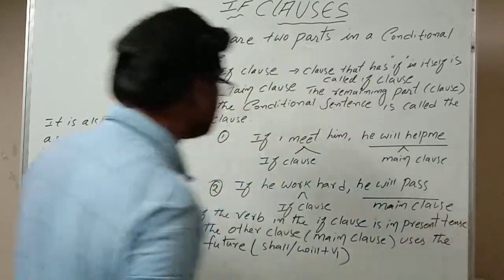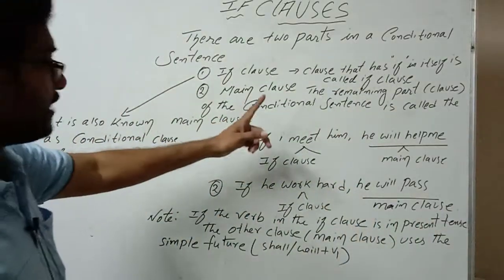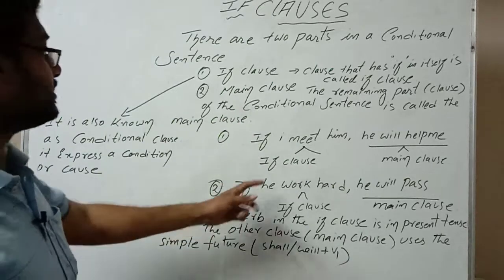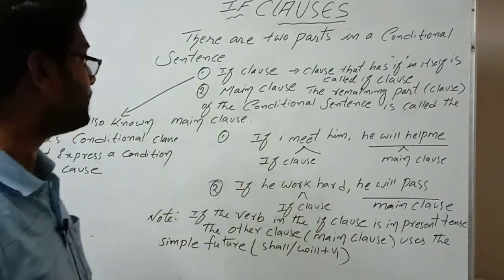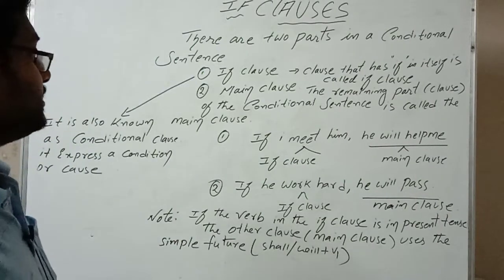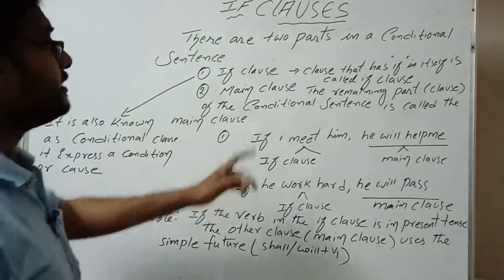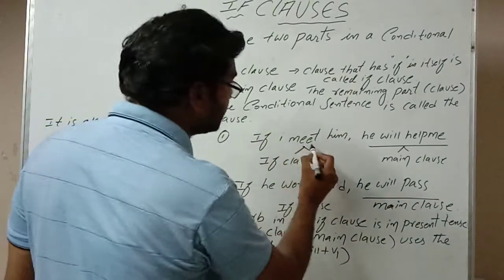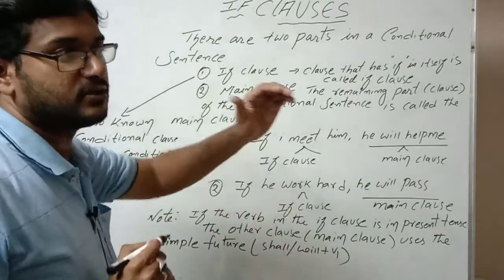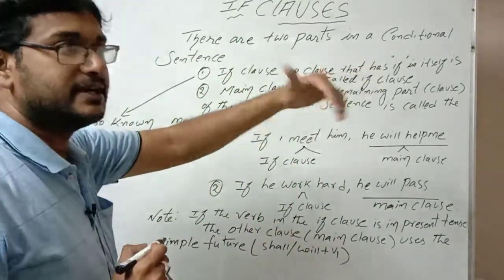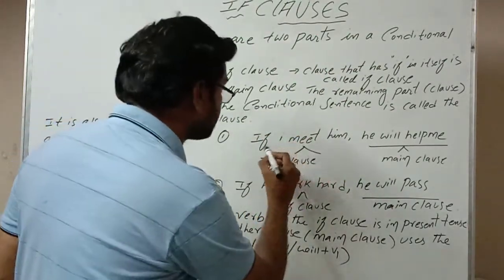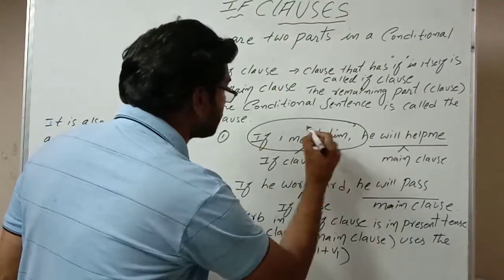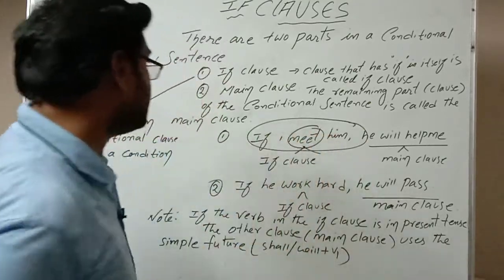Now one thing you have to note: if the verb in the if clause is in simple present tense, you can see "meet" is V1. Already I taught V1, V2, V3 tenses.